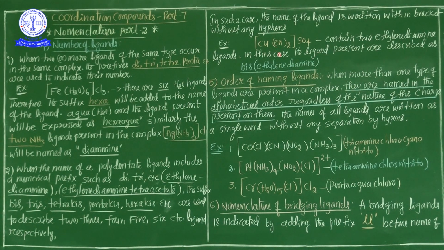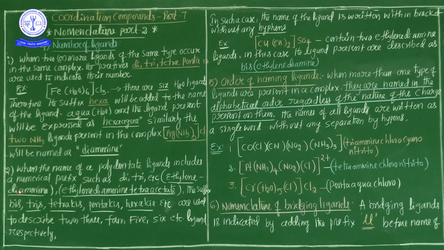This is one of the examples. One more time we will see that. When the name of a polydentate ligand includes a numerical prefix such as di, tri, etc., that means the polydentate ligand itself contains di, tri, etc. For example, ethylenediaminetetraacetate.